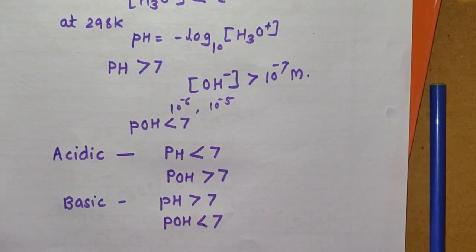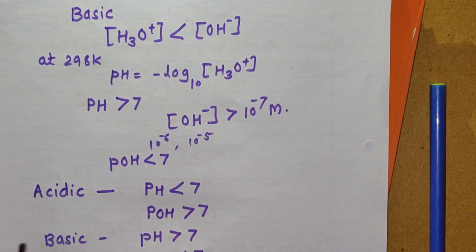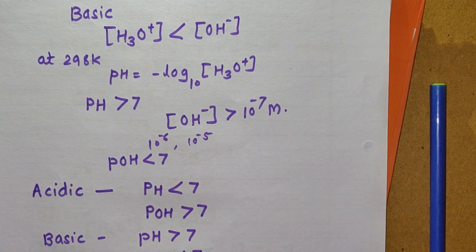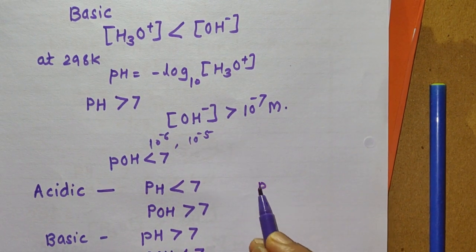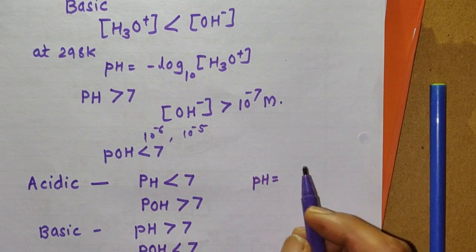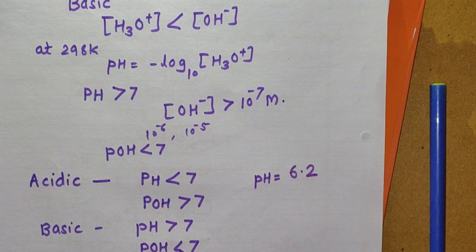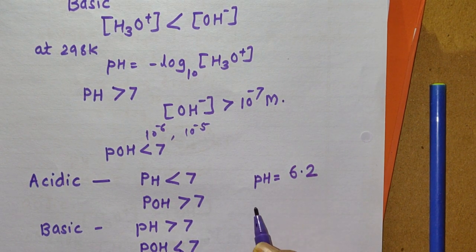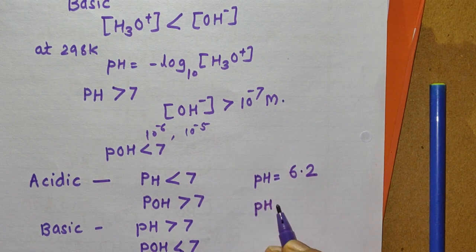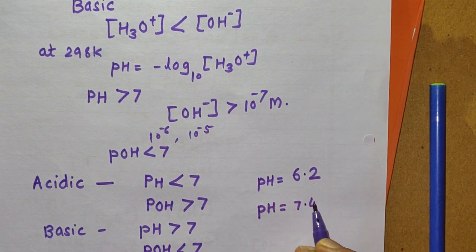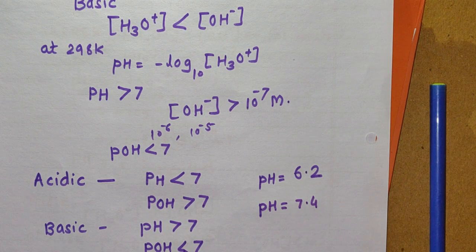Like this, you can understand now in a simple way what is the nature of the solution if you know the pH of the solution. Suppose we have the value of pH like this. Suppose the pH of one solution is 6.2. What is the nature of the solution? You can say it is acidic. Suppose for one solution, the pH of the solution is 7.4. You can say the nature of the solution is basic.